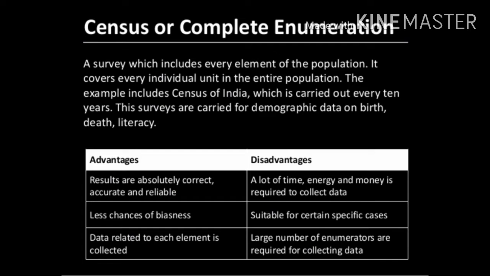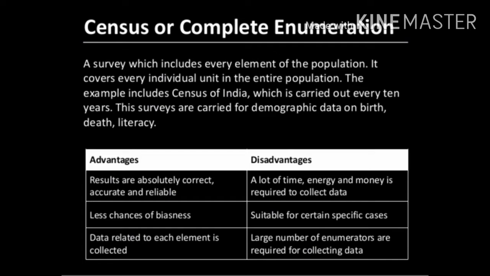The last census of India was held in the year 2011. Next, in the year 2021, that is this year, they will be taking census of population.